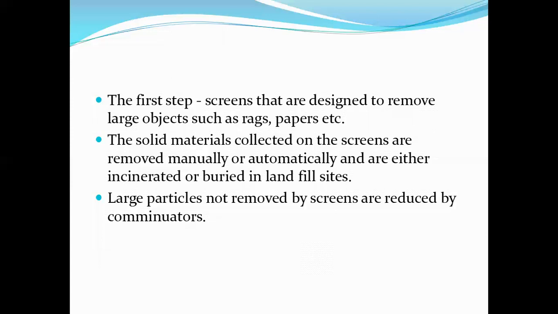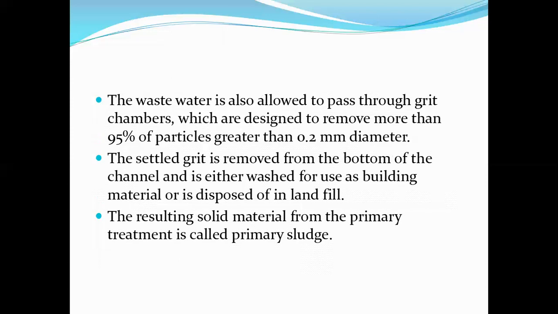So the particles which are not removed by screens must be removed by comminutors. Next, wastewater is allowed to pass through grit chambers, which are designed to remove more than 95% of particles greater than 0.2 millimeters in diameter. In the previous step we have seen the screens or filters. Here grit chambers will be there.